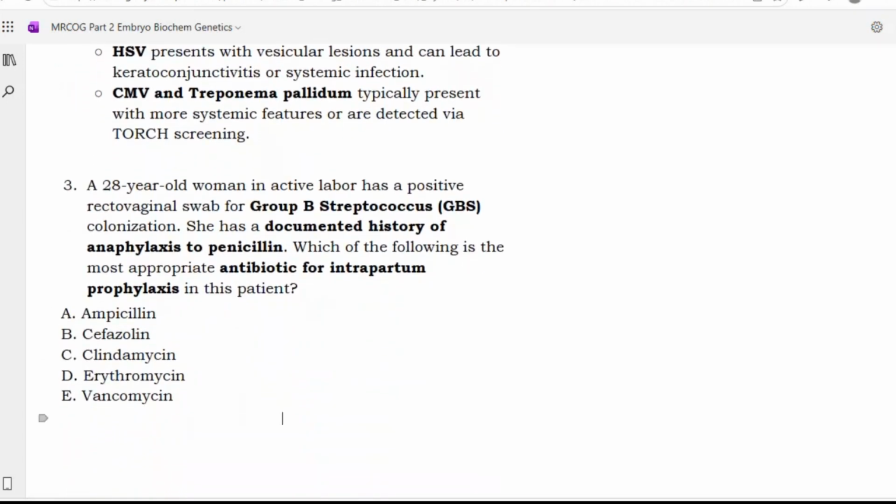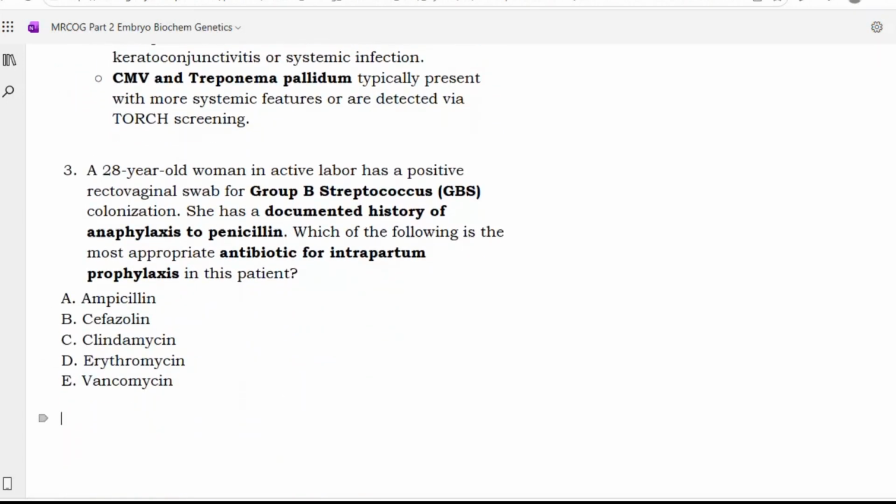Next. A 28-year-old woman in active labor has a positive rectovaginal swab for group B streptococcus colonization. She has a documented history of anaphylaxis to penicillin. Which of the following is the most appropriate antibiotic for intrapartum prophylaxis in this patient? Ampicillin, cefazolin, clindamycin, erythromycin, vancomycin. Group B streptococcus, anaphylaxis to penicillin.